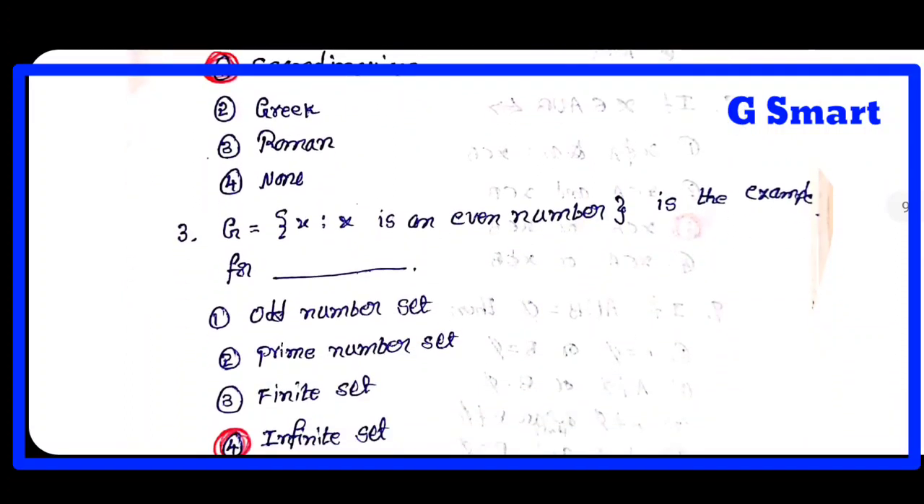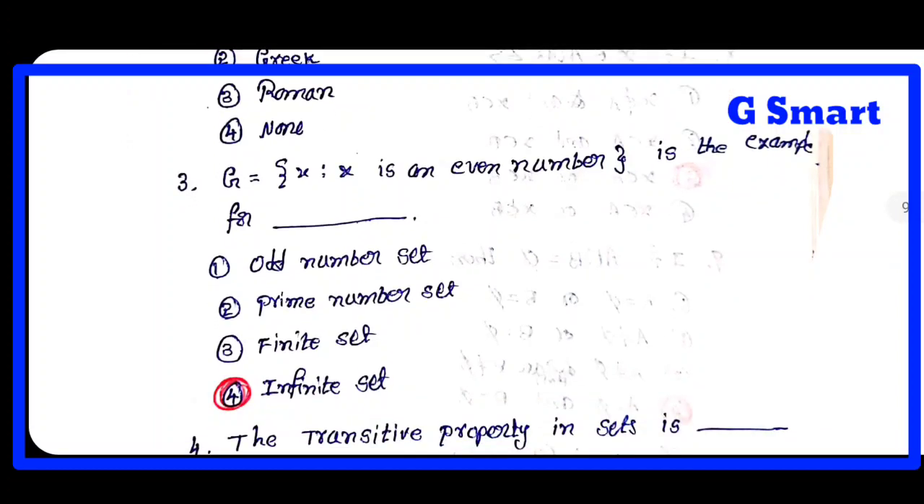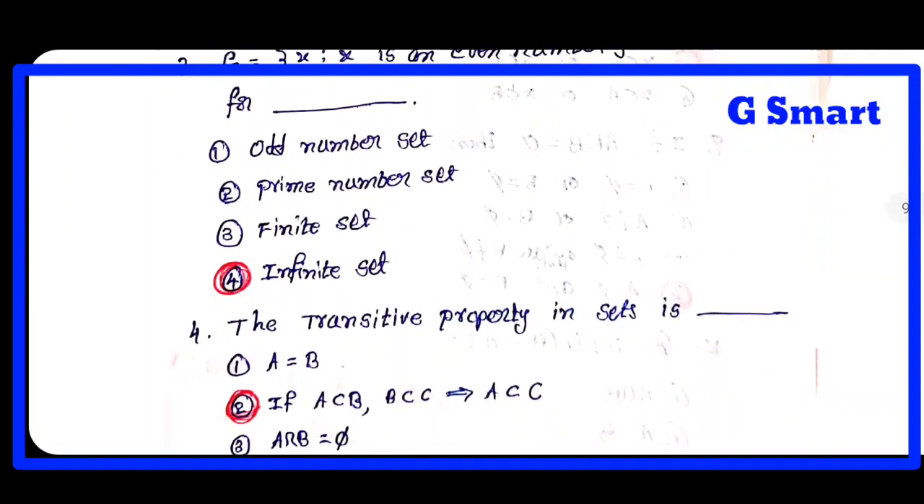And the set of x such that x is an even number: even numbers may be any even number, like 2, 4, 6. So many even numbers will be there, so it is an infinite set.